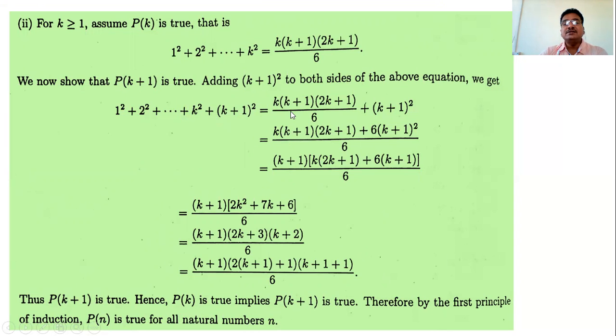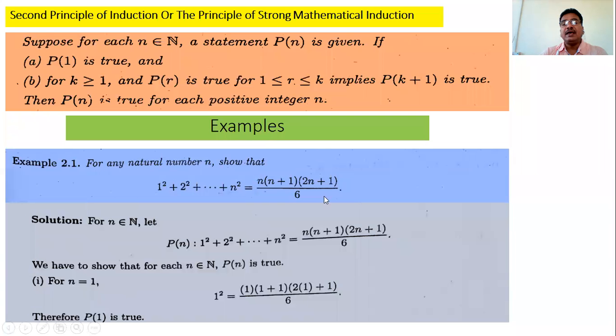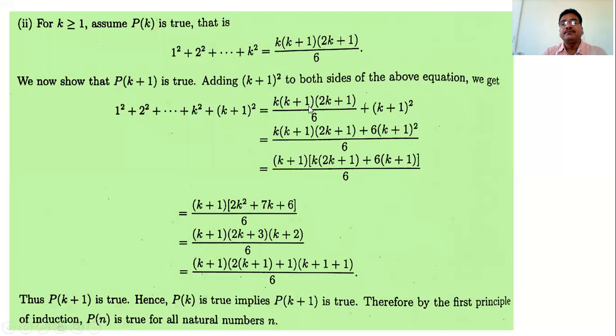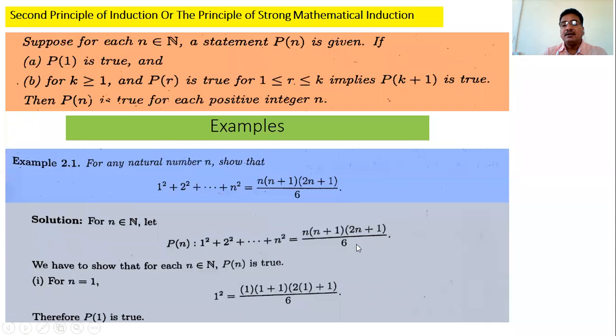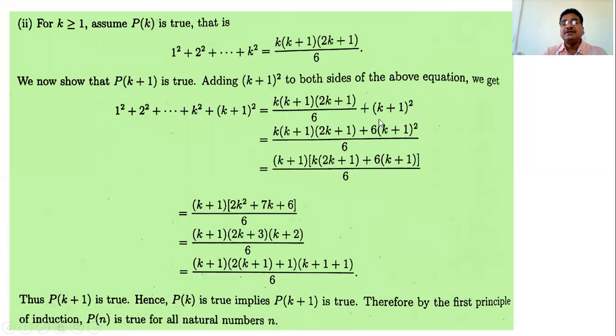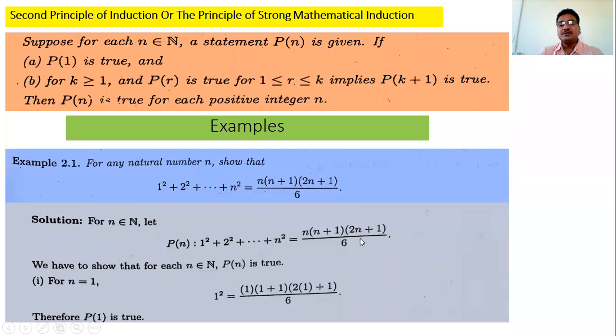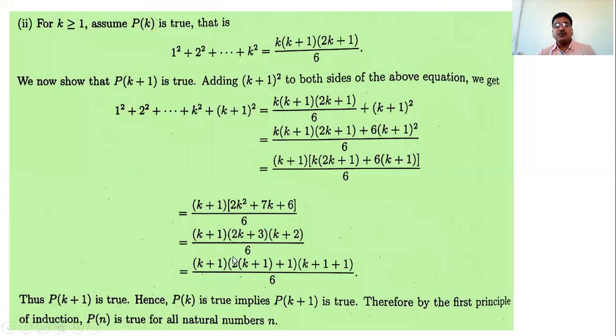On the right side, substitute n as k plus 1: k plus 1, then k plus 1 plus 1 means k plus 2, and 2 in bracket k plus 1 plus 1. Its simplification is k plus 1, 2k plus 1 plus 1, and k plus 1 plus 1 means k plus 2. That is, we have to prove this.